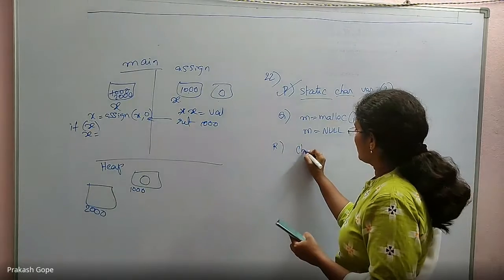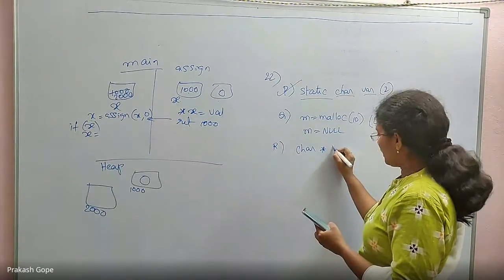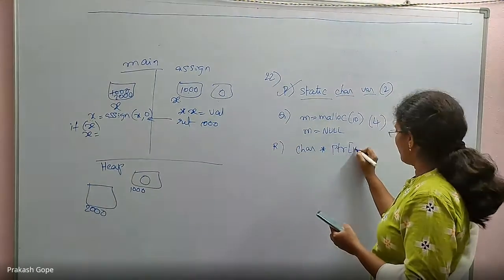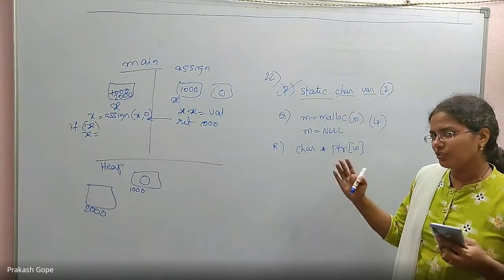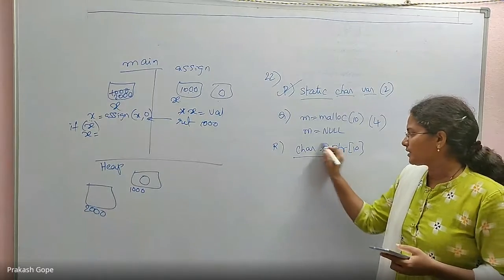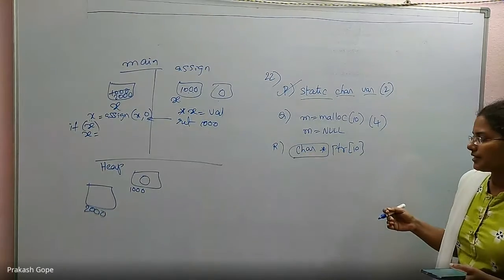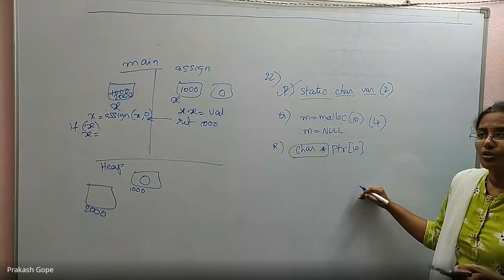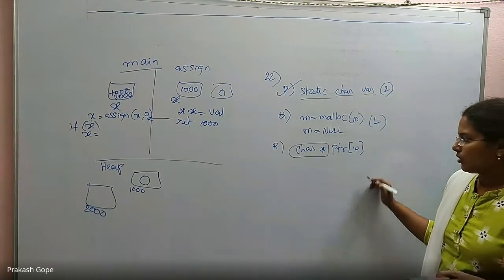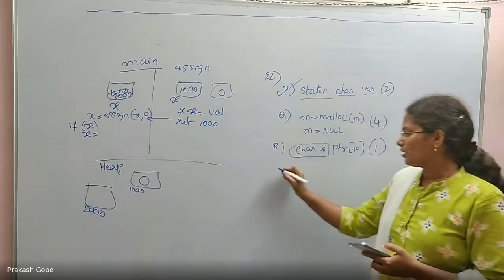Next one is char star PTR of 10. Yes, now PTR is an array. It is to store the addresses. Char star, right? It is to store the addresses. So the first one, sequence of memory locations to store addresses. Okay, so it matches with 1.